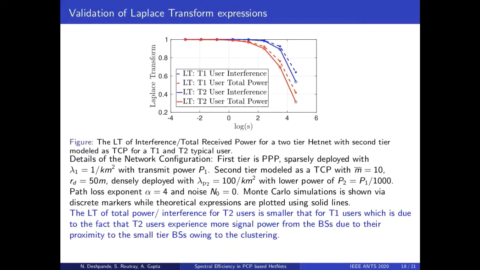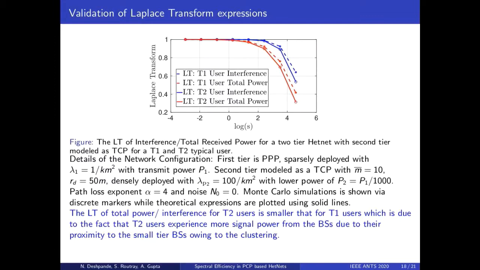We first validate the expressions of the Laplace transform of power and interference by comparing the analytic results with Monte Carlo simulated results. For the purpose of simulations, we consider a two-tier network with the first tier as PPP and the second tier as Thomas cluster process, which is a special case of PCP. The first tier is sparsely deployed and the second tier is densely deployed. The base stations in the second tier have low transmit power.